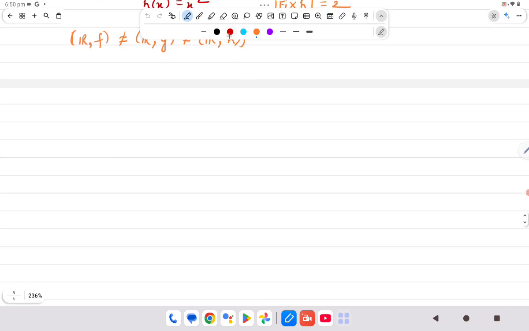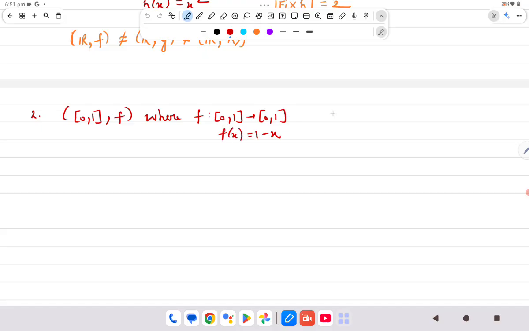Okay, now let's take one more example, which is closed [0,1]. This is the dynamical system where f is from closed [0,1] to closed [0,1], f of x equals 1 minus x. We discussed this in the previous lecture.